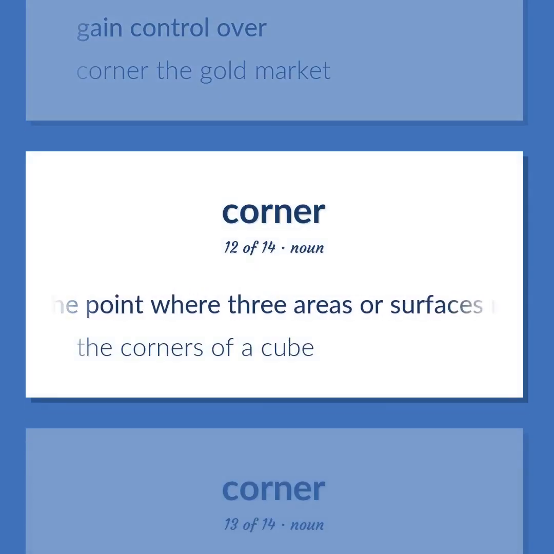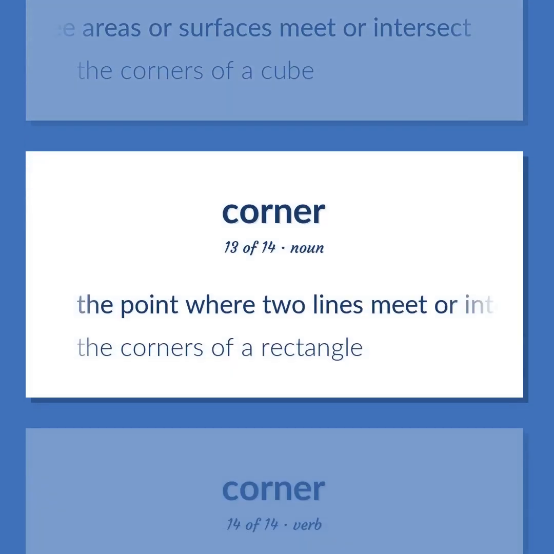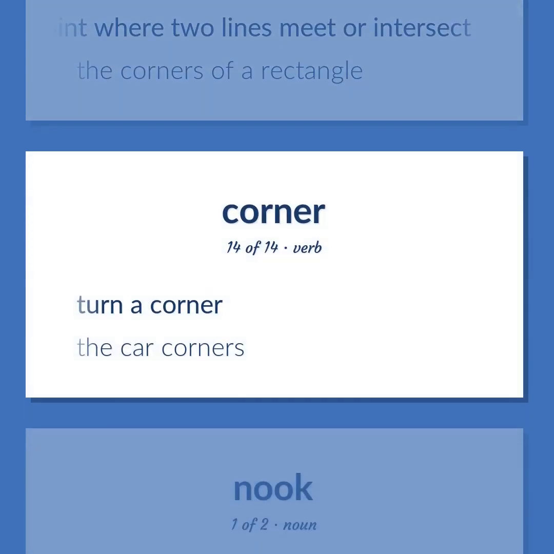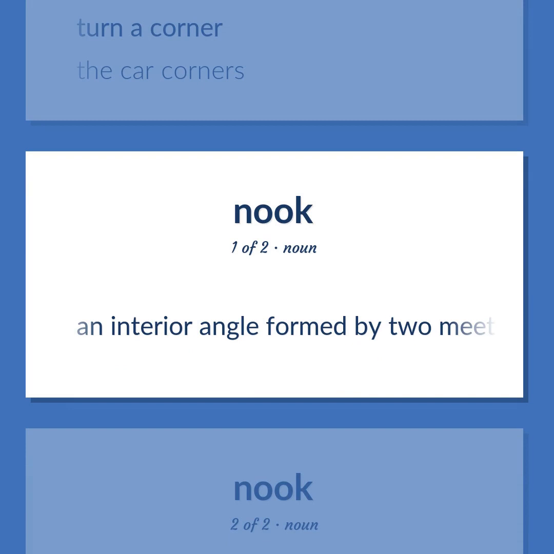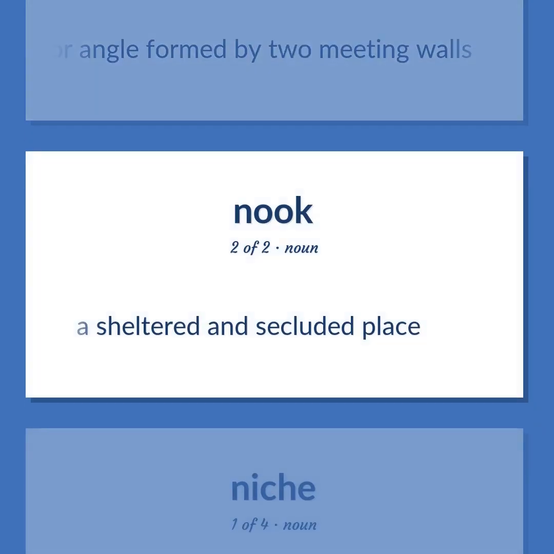The point where three areas or surfaces meet or intersect. The corners of a cube. The point where two lines meet or intersect. The corners of a rectangle. Turn a corner. The car corners. An interior angle formed by two meeting walls. A sheltered and secluded place.